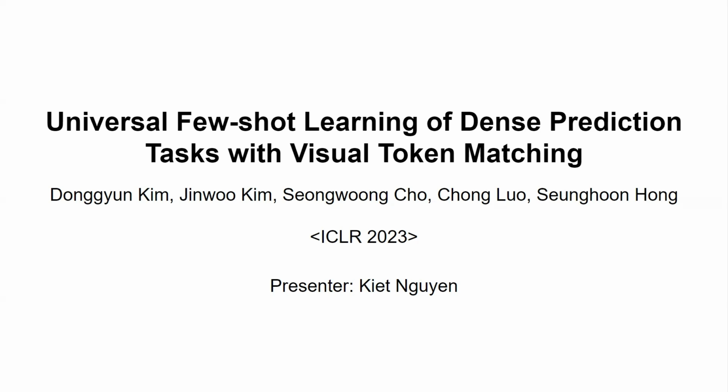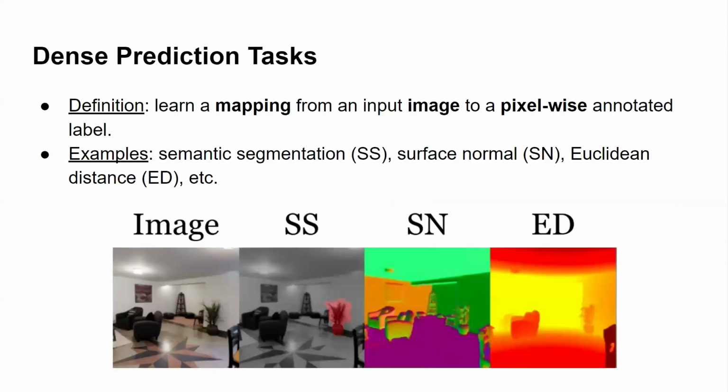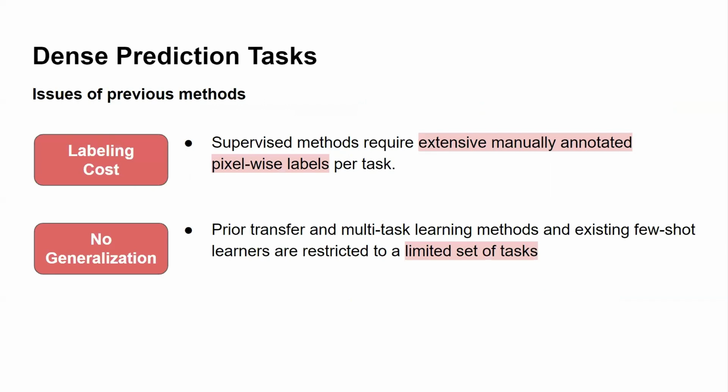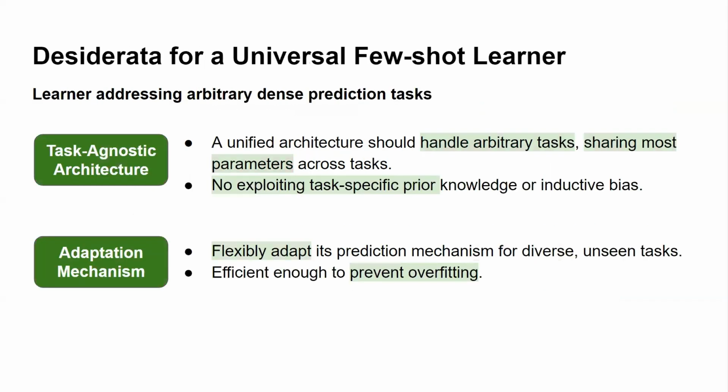Hello everyone, I am Kiet, and I will introduce the paper Universal Few-Shot Learning of Dense Prediction Tasks with Visual Token Matching. The definition of the dense prediction task is to learn a mapping from an input image to a pixel-wise annotated label. You can see some examples here. There are two issues with previous methods on these tasks: costly pixel-wise labeling and not generalizing to an arbitrary task.